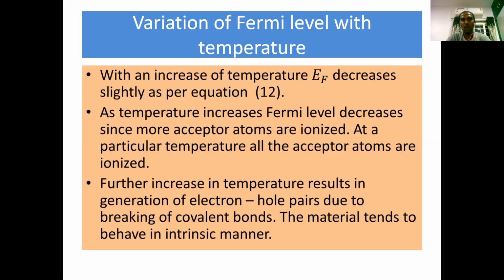If you observe the variation of Fermi level with temperature, with an increase of temperature, EF decreases slightly as per equation number 12. As the temperature increases, the Fermi level decreases since more acceptor atoms are ionized. At a particular temperature, all the acceptor atoms are ionized, and more and more holes are generated in the valence band. A further increase in temperature results in the generation of electron-hole pairs due to the breaking of covalent bonds. As a result, the material tends to behave in an intrinsic manner.